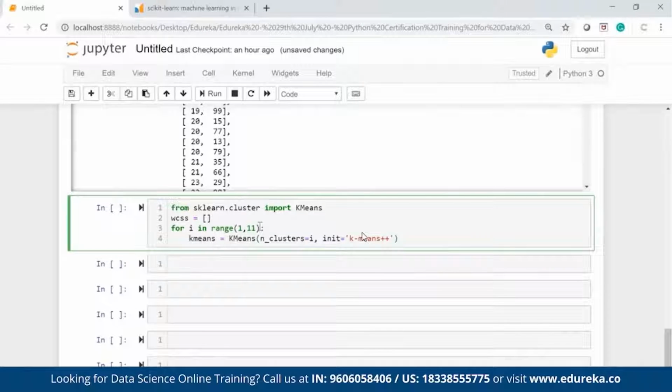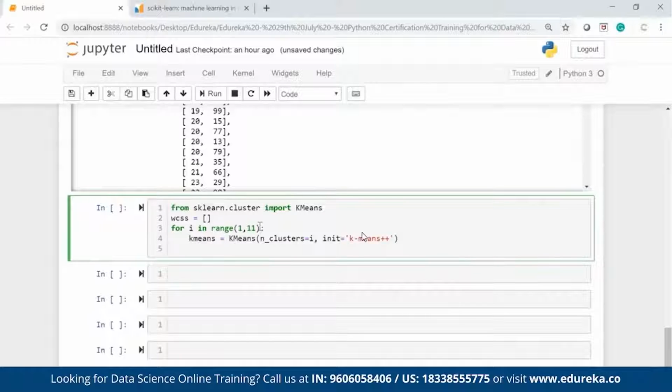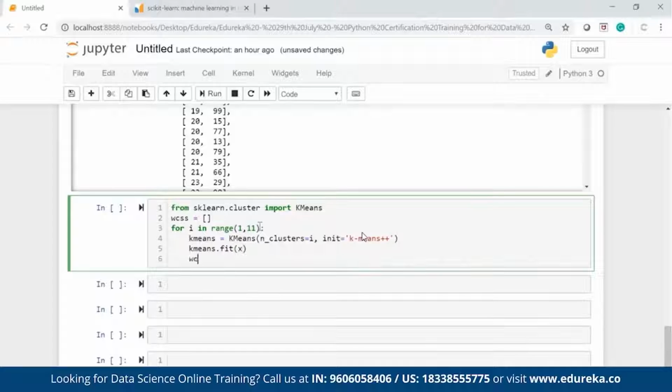Once that is done, I have kmeans.fit, and I want to fit x, which is salary and spending score. Once that is done, we have wcss.append. What is WCSS? It is an empty list. Append kmeans.inertia_. So this will help me to find the Euclidean distance which we discussed.